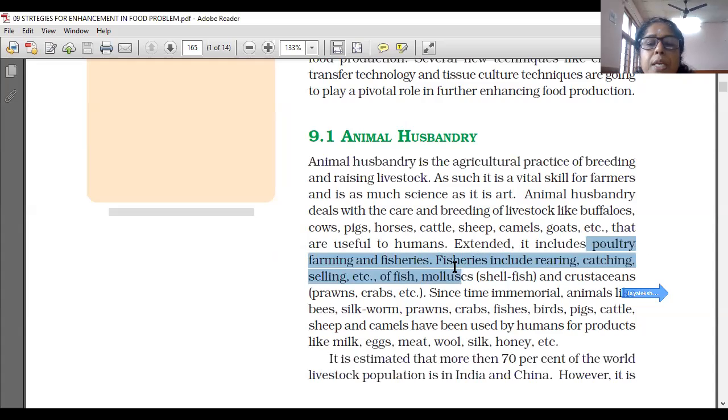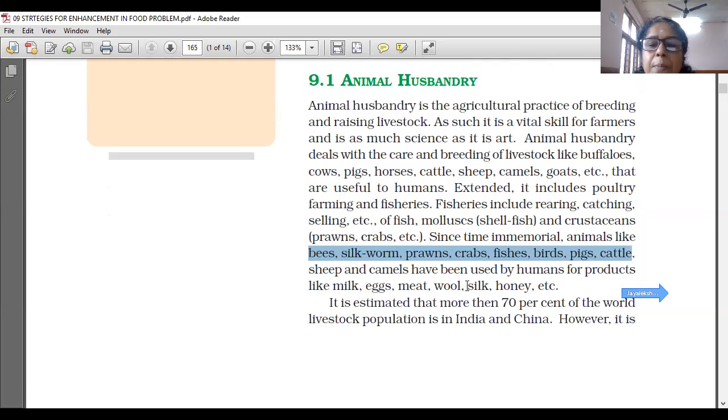Fisheries include rearing, catching and selling of fish, and mollusks and crustaceans, prawns and crabs, are also included even though crustaceans are not fishes. Since time immemorial, animals like bees, silkworms, prawns, crabs, fishes, birds, pigs, cattle, sheep and camels have been used by humans for products like milk, egg, meat, wool, silk, honey, etc. This is the introduction to animal husbandry.